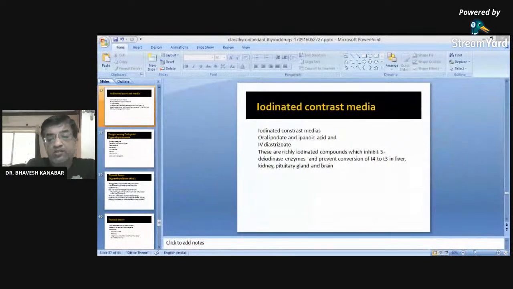We have discussed hypothyroidism and hyperthyroidism. The drug for hypothyroidism is thyroxine. Iodized salt is used for preventive purposes. The drugs for hyperthyroidism are carbimazole, methimazole, propylthiouracil, and radioactive iodine.